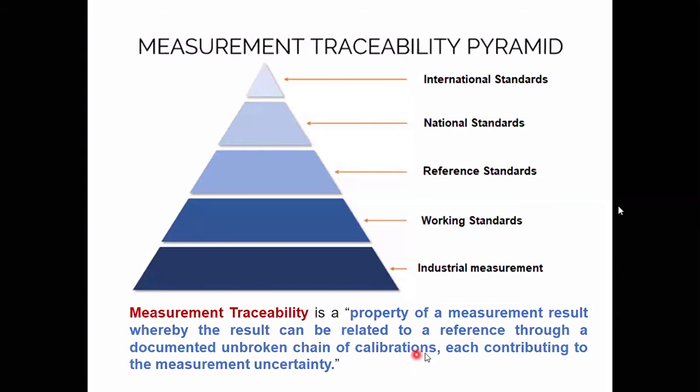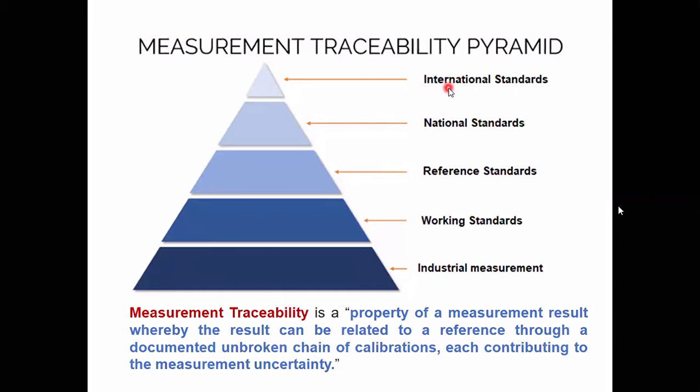Unbroken chain of calibrations, each contributing to the measurement uncertainty. That is a very common thing. Measurement uncertainty means now you think about the errors. For example, say the first instrument is the international standard.